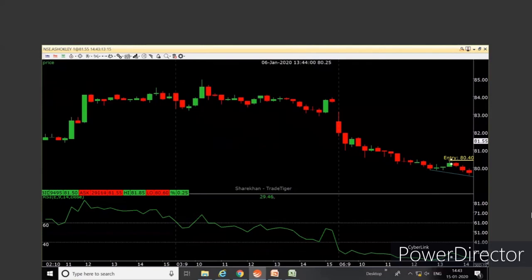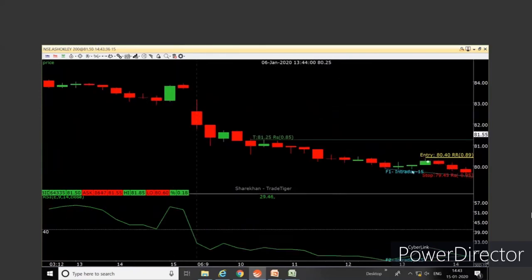Entry will be above that. Between these two candles where you see a divergence, the lowest point, below that is your stop loss. And above the entry point, prices have gone up, taken a turn, come down. This will be your first target. This will be your second target.